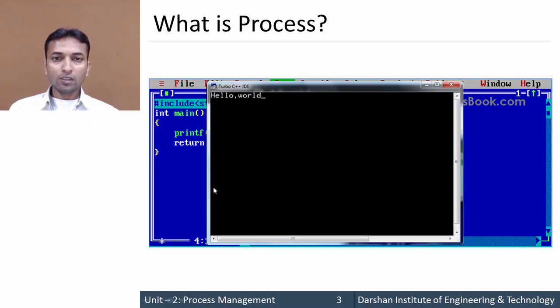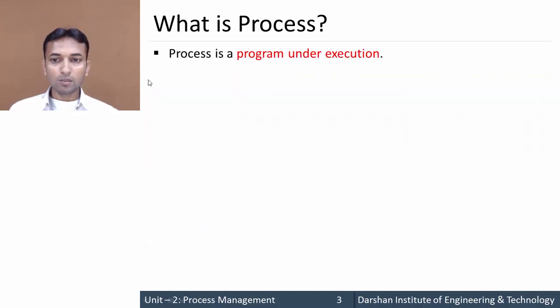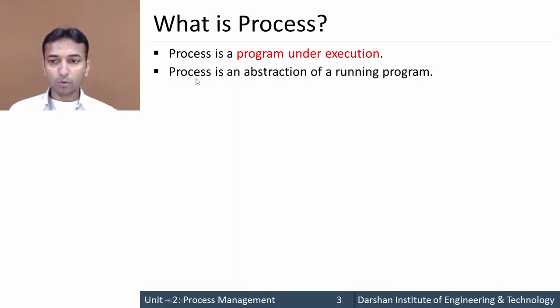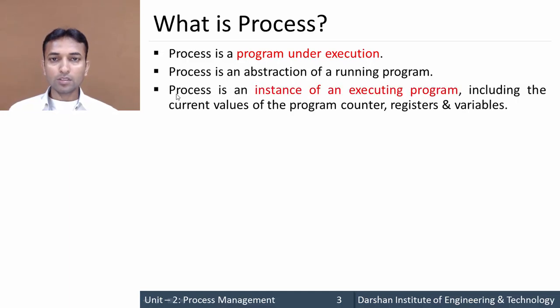Here, once we run this program, it becomes a process. So we can say that a process is a program under execution. Means once we run any program, it becomes a process. We can also say that a process is an abstraction of a running program. A process is an instance of an executing program, including the current value of the program counter, registers and variables. So these are the different definitions of a process.